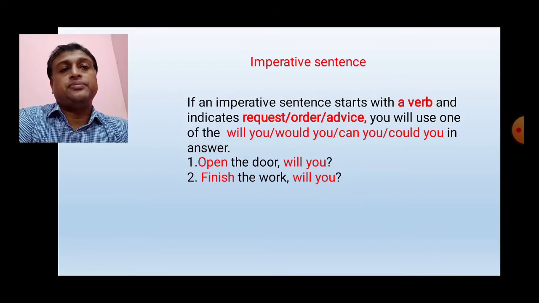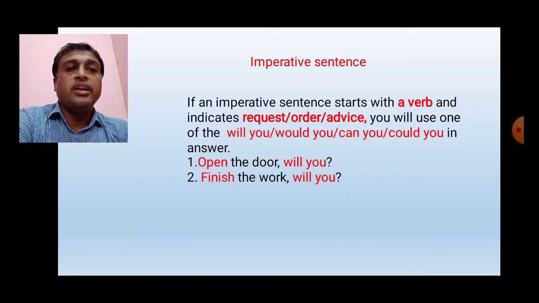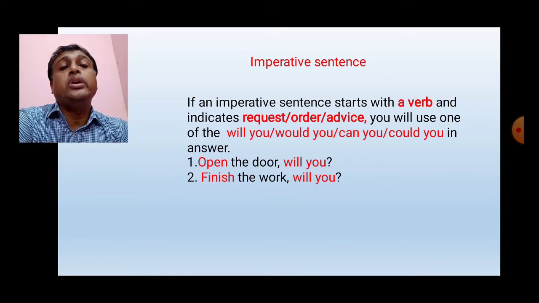Imperative sentence. If an imperative sentence starts with a verb and indicates request, order, advice, you will use one of the tags: will you, would you, can you, could you. That means if an imperative sentence starts with a verb, then we can write will you or would you or can you or could you.